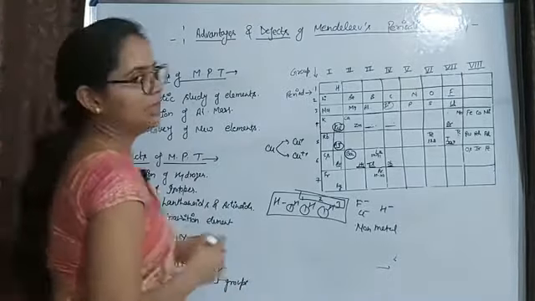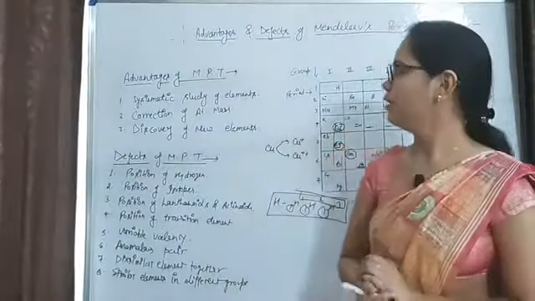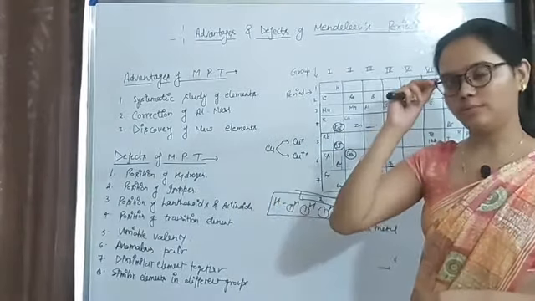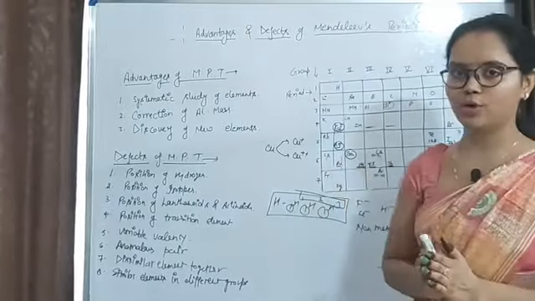So these are the defects of Mendeleev's periodic table, and these are the advantages of Mendeleev's periodic table. I hope these are all clear to you. Okay, thank you.